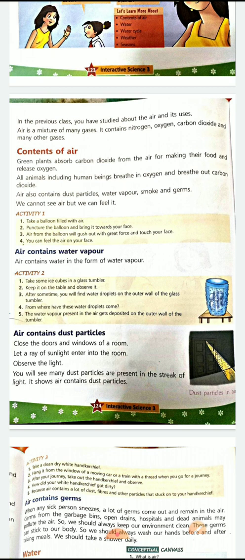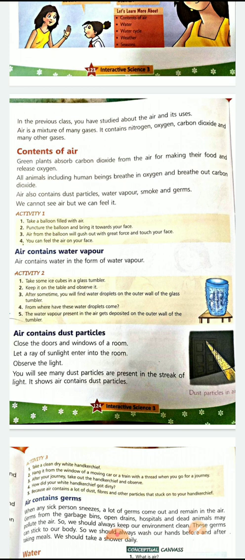Now, air contains dust particles. How to tell that air contains dust particles? Very simple. At home, when mama takes out the mattress of the room and tries to clean it outside the room, in the air you can see a lot of dust comes out.